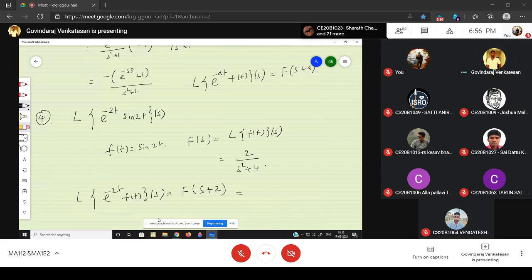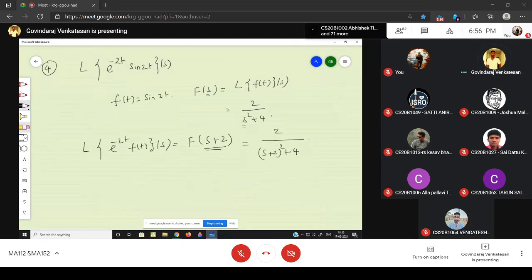Therefore, the answer is 2 divided by s plus 2 the whole square plus 4. See, F of s is 2 by s square plus 4, so F of s plus 2 is 2 divided by s plus 2 the whole square plus 4. That's all. This is the Laplace transform of e power minus 2t times sine 2t.